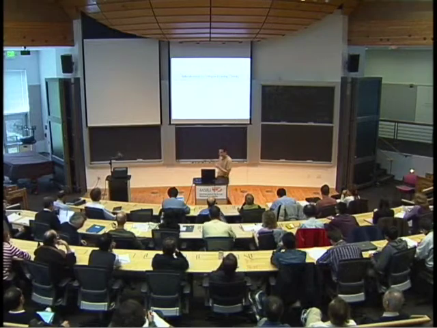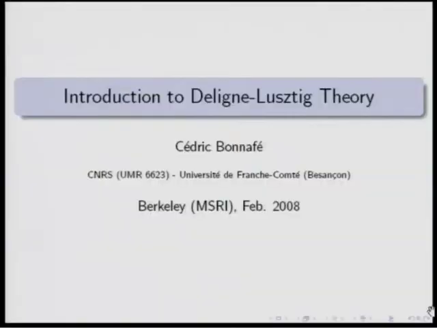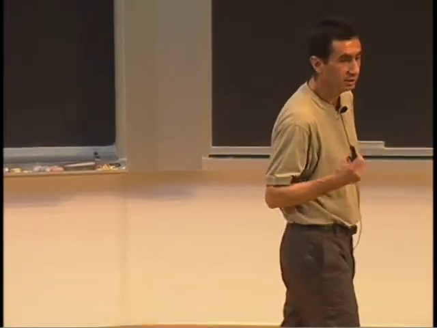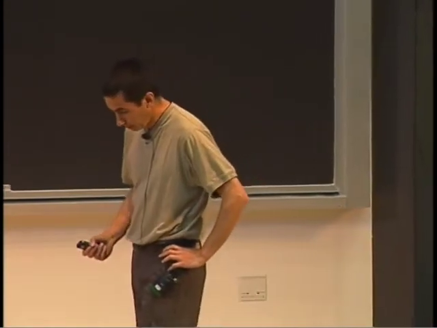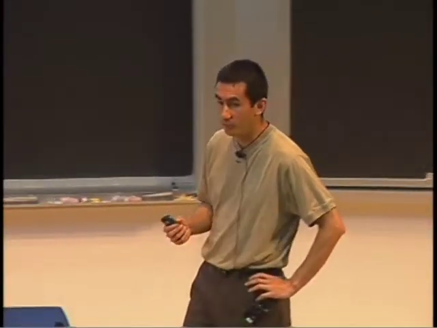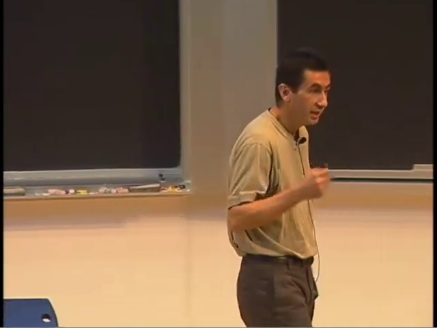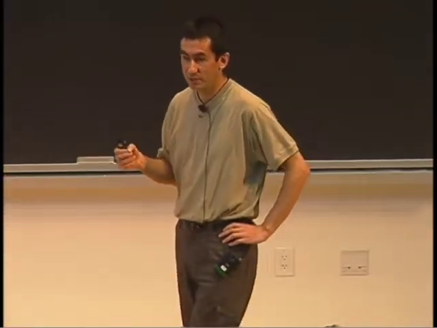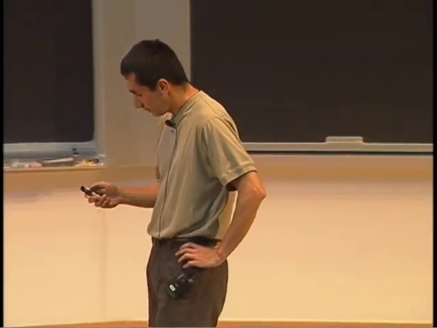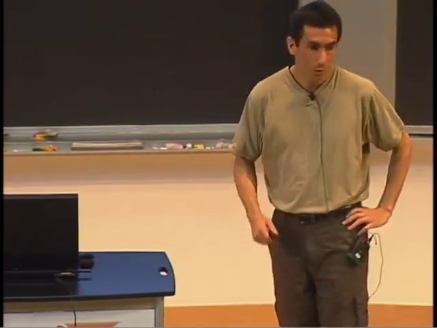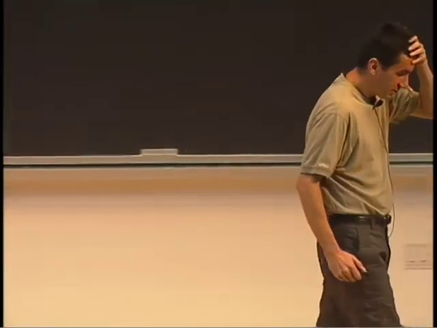So, as you have seen in John Brendan's talks two days ago, John Brendan was talking about representations of finite reductive groups in their natural characteristic, in characteristic P. The point in my talk is that I want to talk about representations of finite reductive groups in characteristic 0 and in transverse characteristic, I mean in characteristic L, where L is a prime different from the defining characteristic of the group. And one of the tools is what is called the Deligne-Lusztig theory.